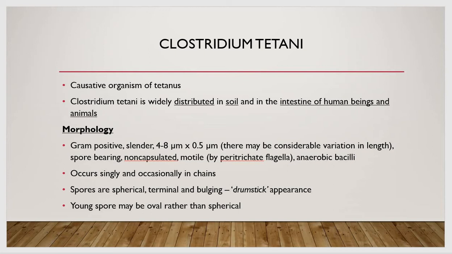Then the young spores of this bacteria may be oval rather than spherical. And the motility by peritrichate flagella, which I told you about, is more prominently found in the young forms of this bacteria.